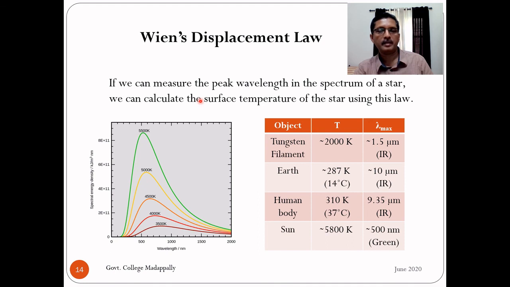Consider an important application of Wien's displacement law. It is a relationship between lambda maximum and the temperature of a black body: lambda maximum is equal to some constant by T. If we know the wavelength corresponding to peak intensity emitted by a black body, we can calculate its temperature. So the application is this: if we can measure the peak wavelength in the spectrum of a star, then we can calculate the surface temperature of the star using this law. You can see an example here in this table, in the fourth row.